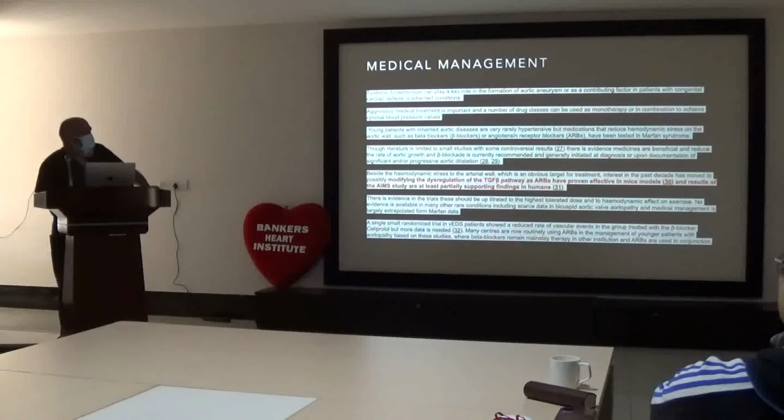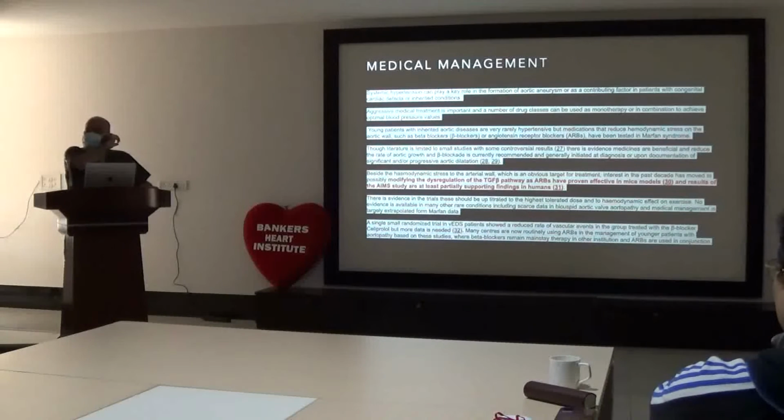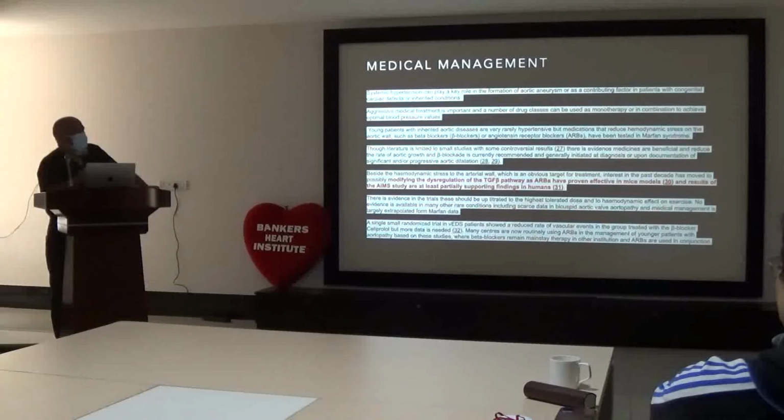Young patients with inherited aortic disease are very rarely hypertensive, but medications that reduce the hemodynamic stress on the aortic wall, such as beta blocker or angiotensin receptor blocker, have been tested in Marfan syndrome and are used for all other aneurysms, not only Marfan, all other aneurysms. All the literature we have is for Marfan, but we use it for other aneurysms also.